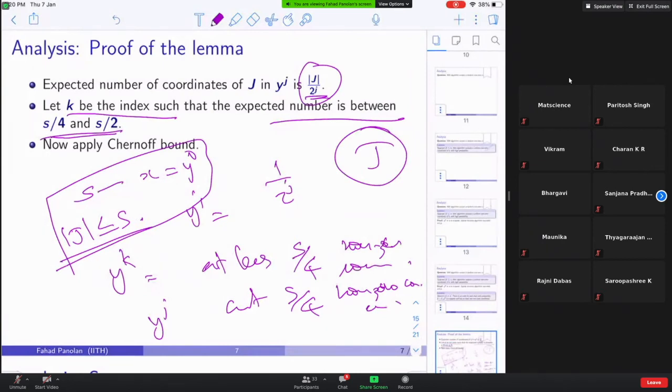See, for each coordinate xi, I decide whether Yj of i is equal to xi with probability 1 by 2 to the j. So there are cardinality of J many non-zero coordinates. In expectation, how many coordinates do you select from those mod J coordinates? It is 1 by 2 to the j times cardinality of J. You agree?